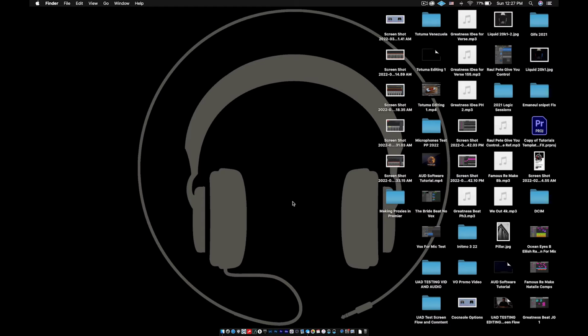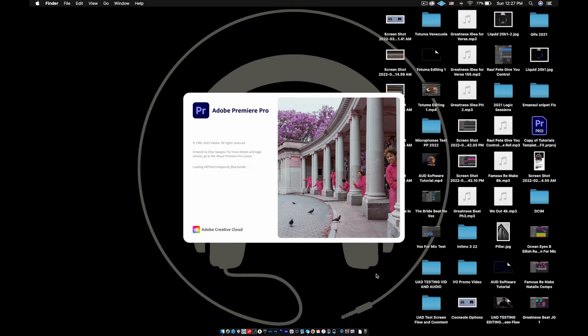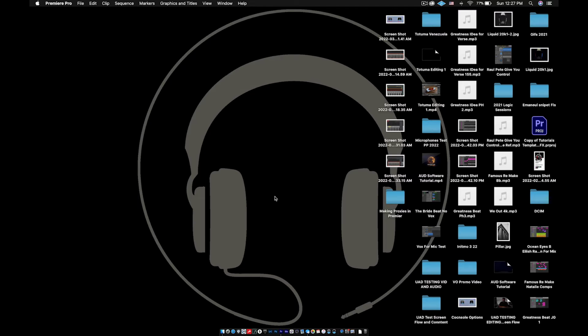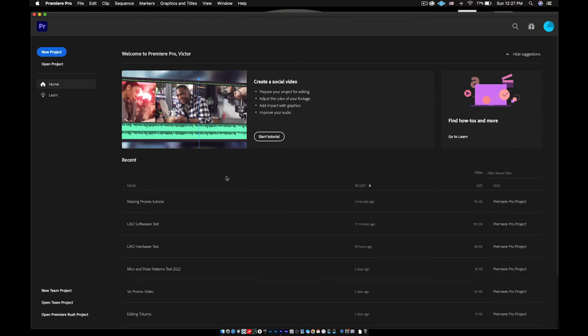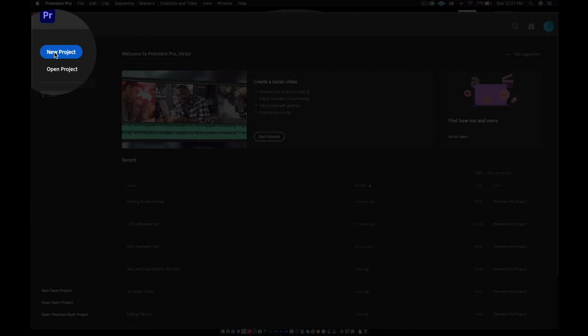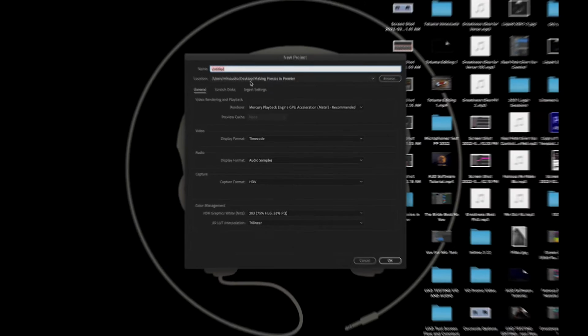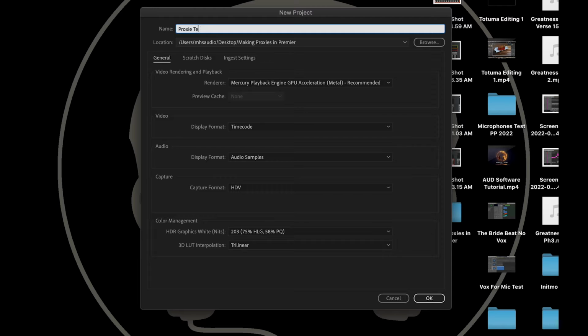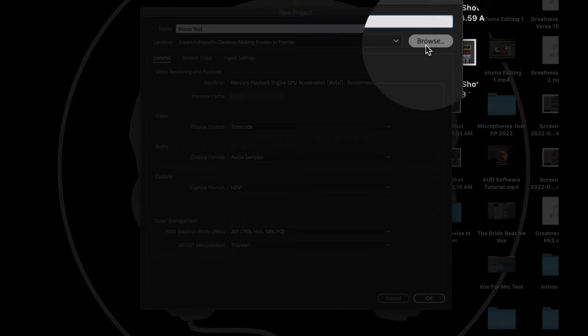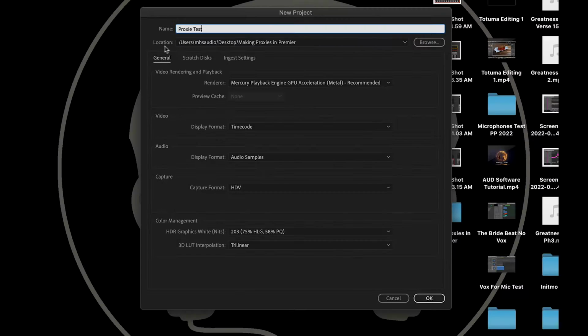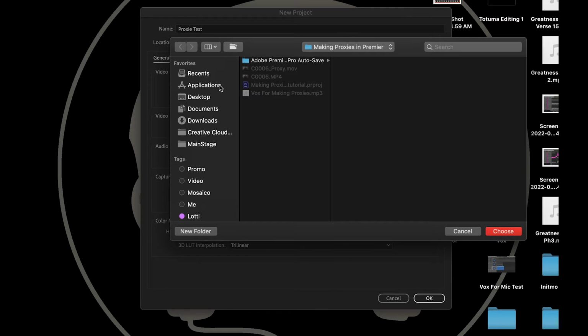All right, so let's go through this step by step, guys. First thing we're going to do is open Premiere. Once Premiere opens up, we're going to start a new project, so we go to New. I'm going to label this proxy test. Then I'm going to go to Browse, where it says Location. I'm going to press Command D, or go here to the desktop.